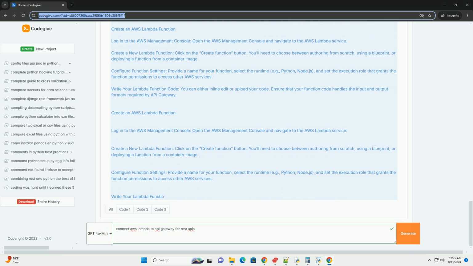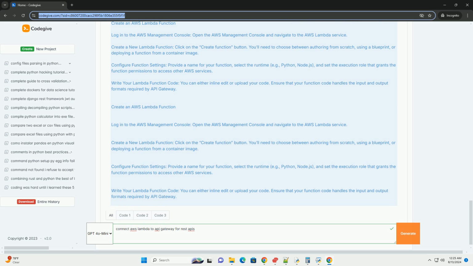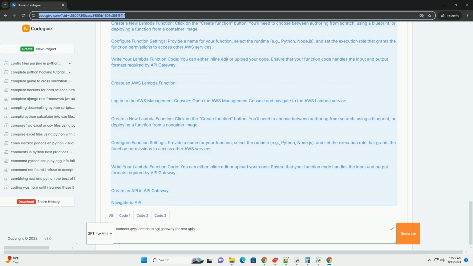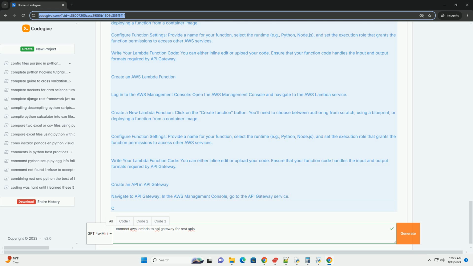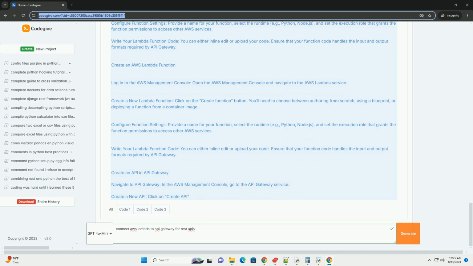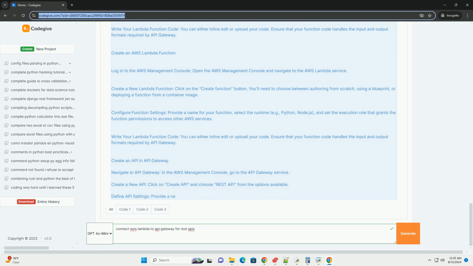6. Test and monitor. Test the API endpoint. Use tools like Postman or curl to send requests to the API endpoint and ensure that it correctly triggers your Lambda function and returns the expected responses. Monitor and debug. Use AWS CloudWatch to monitor logs and metrics related to both your API Gateway and Lambda function. This helps in debugging and performance tuning.